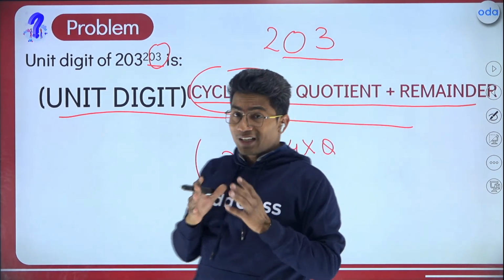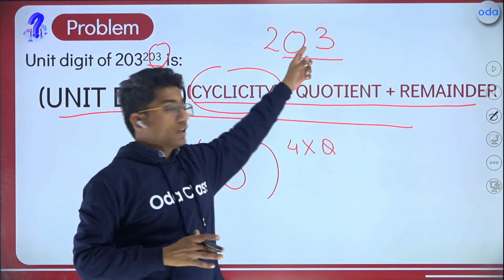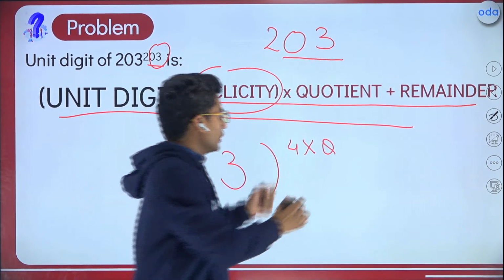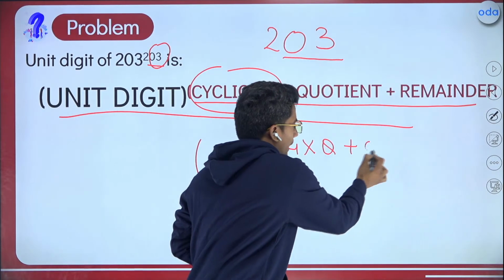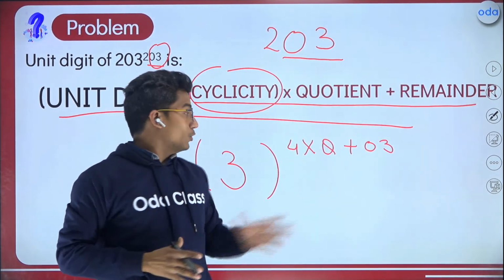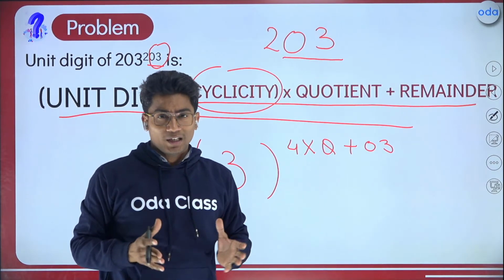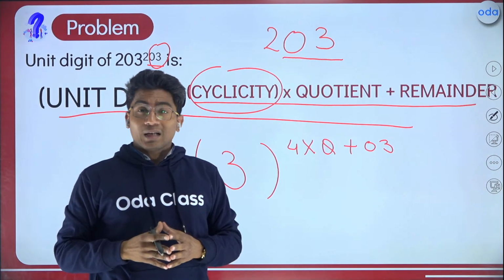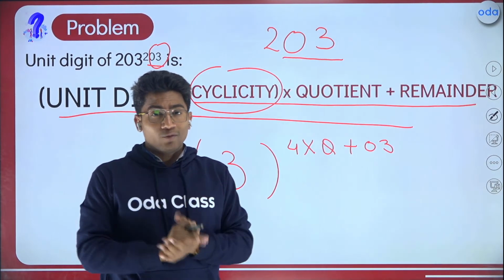Whatever remainder you get from there is the required remainder. From the last two digits, 0, 3, the remainder will be 3. So you don't have to do long division. That's how, with the right direction, you can solve these problems very quickly. Otherwise, it will surely consume your time. And in Olympiad, time is the only thing that matters, with efficiency.